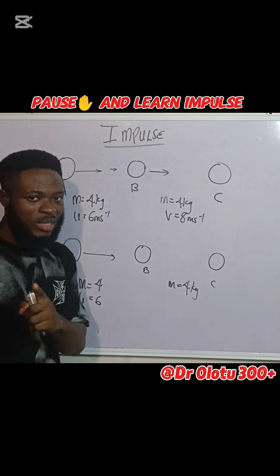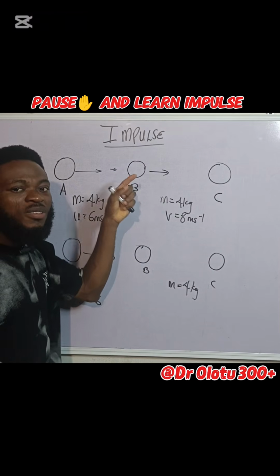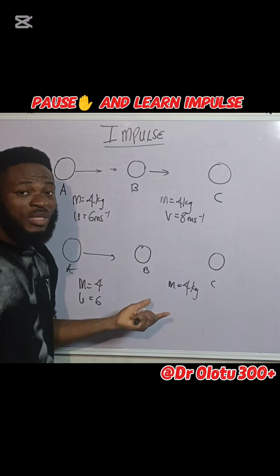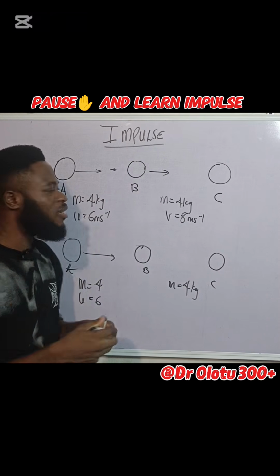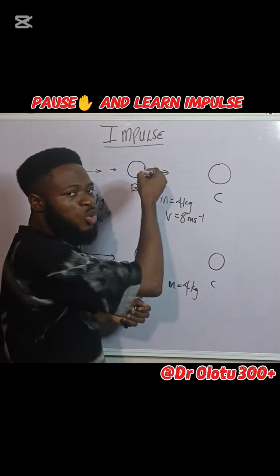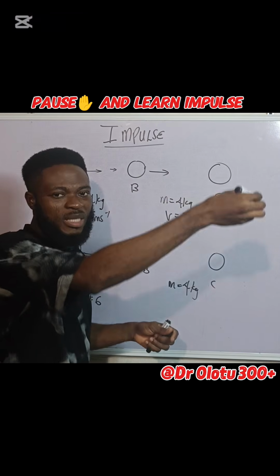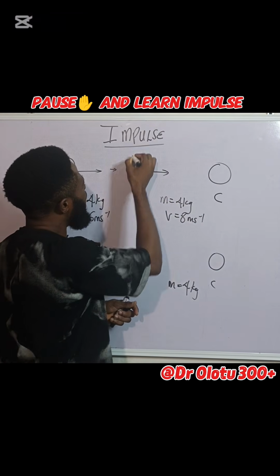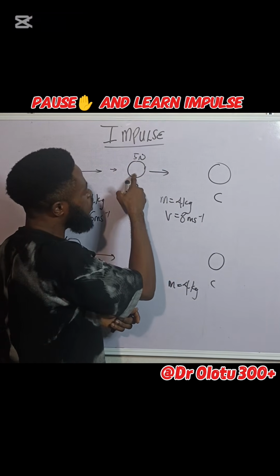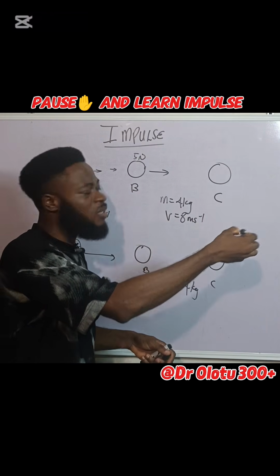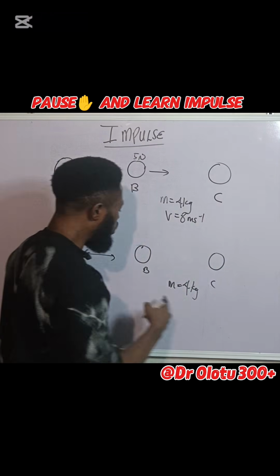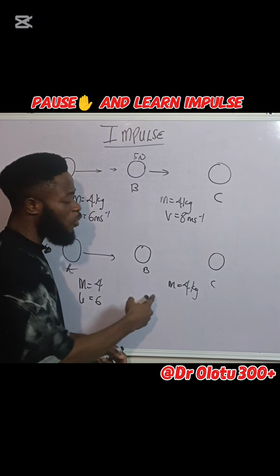Right? I know what you are thinking. In this case, because the force is 5 Newton, but the time here is 1 second, there's a high possibility or probability that the object will begin to lose its velocity almost immediately. So maybe this force of 5 Newton hit this guy, and between point B and point C, the force will be dropping. That means velocity will be dropping. So this guy might not get here, but this guy will be able to maintain his velocity for a longer time.